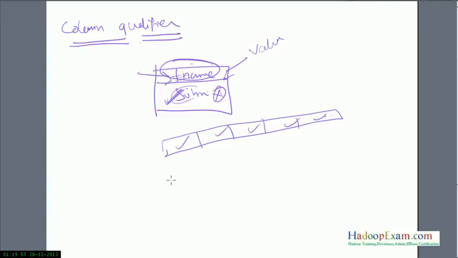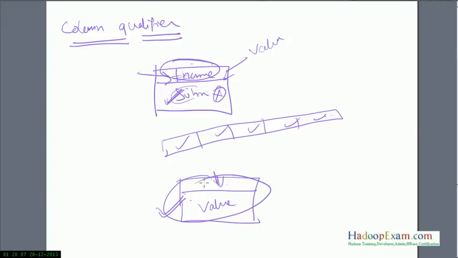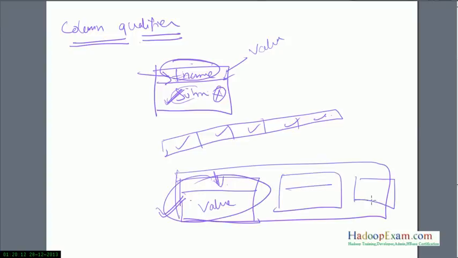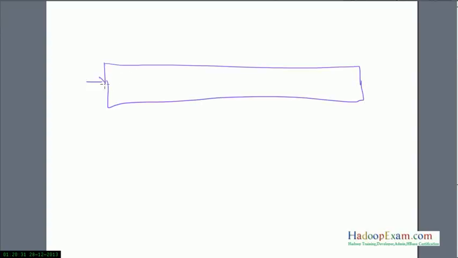Then the cell. So now this is your individual cell, where this is the column qualifier and the value part in this. So this becomes your complete cell in a row, right? A combination of row key, column family, and column qualifier, a combination of these three things. Let me make it better. This is your row, so this is the row key.